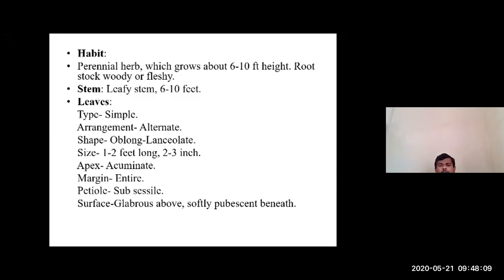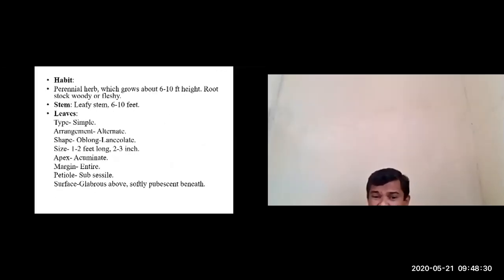About the type of leaf, the type of leaf is simple because the lamina is not dissected or divided, and the arrangement of the leaf is alternate, as you have seen in the earlier slide. As for the shape, we have already seen that the margins of the lamina are parallel, so that's why it is considered oblong, and the length will be 2 to 3 times more than the width. That's why, based on that nature, we consider it lanceolate.